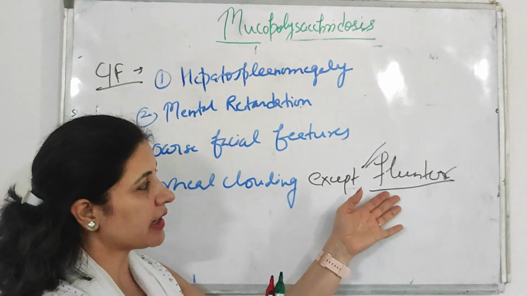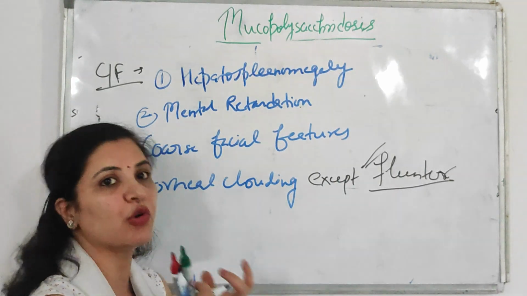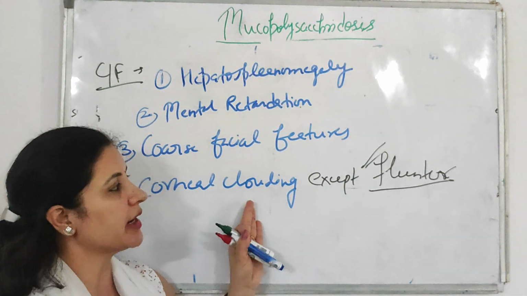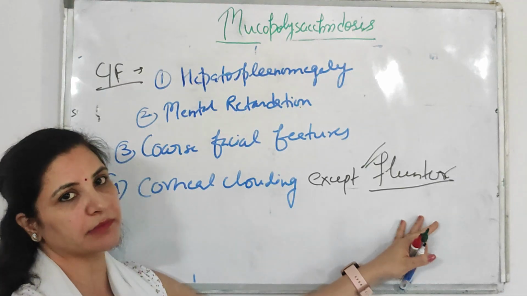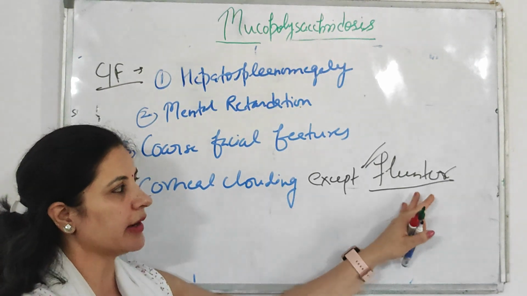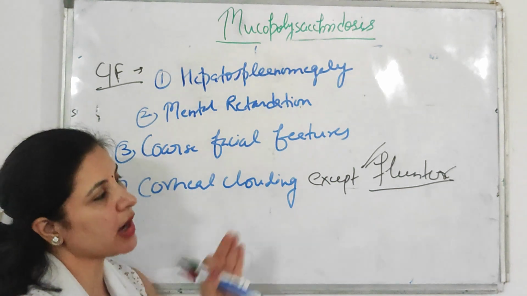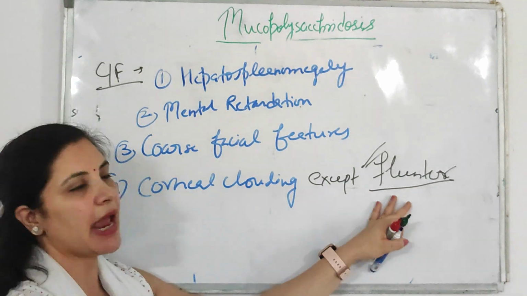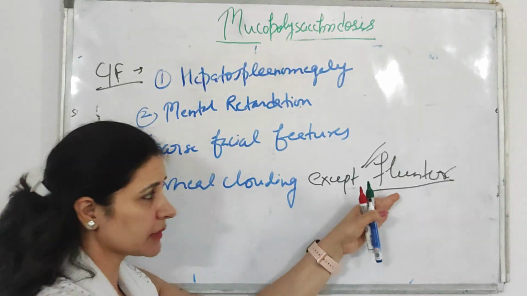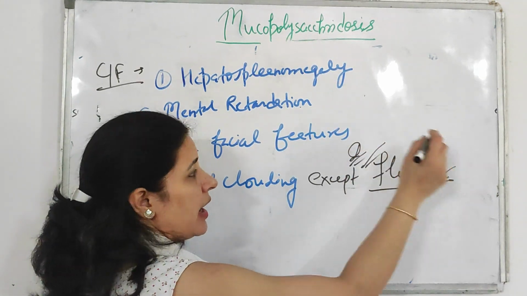So remember, a hunter should have very good vision for the hunting. That's why corneal clouding is absent in Hunter. This is the mnemonic and trick. By this you can easily remember. So corneal clouding is present in all kinds of mucopolysaccharidosis except only Hunter, as asked many times in MCQs.